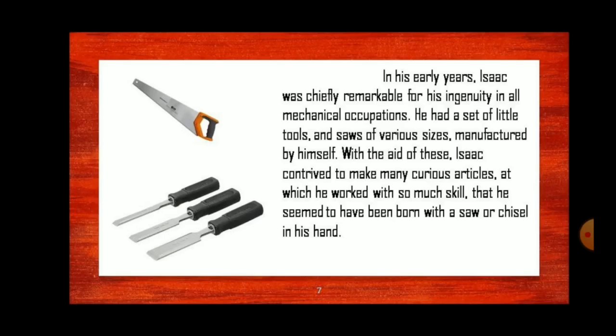With the aid of these, Isaac contrived to make many curious articles. With the help of these tools, he used to make many articles. He seemed to have been born with a saw or chisel in his hand. The first one is a saw, the second one is a chisel.